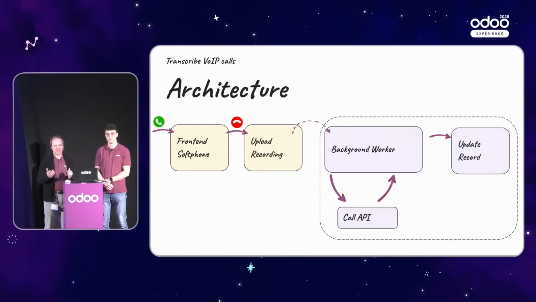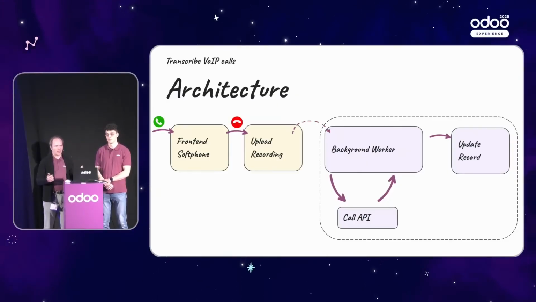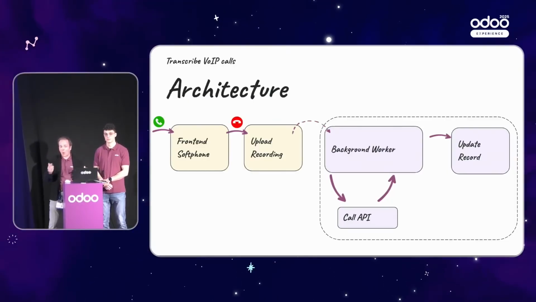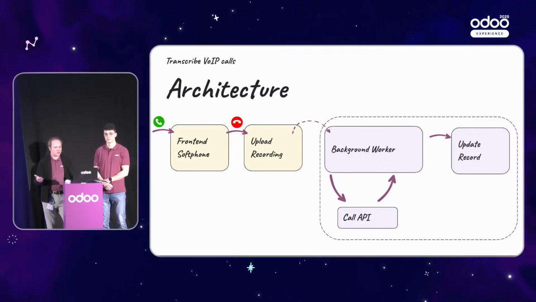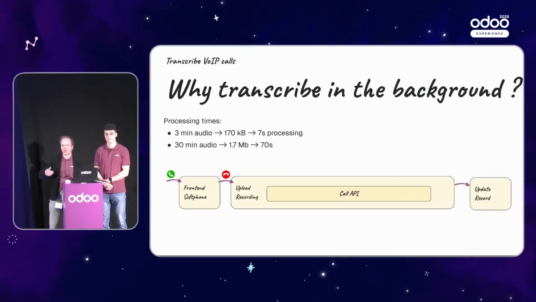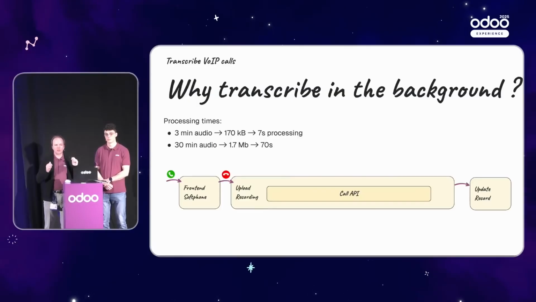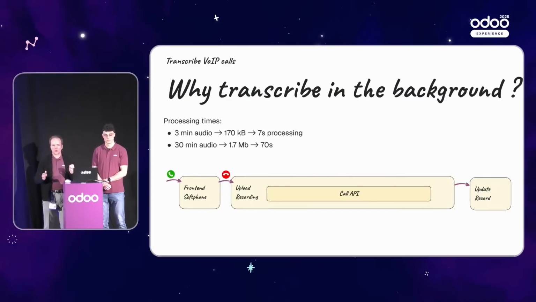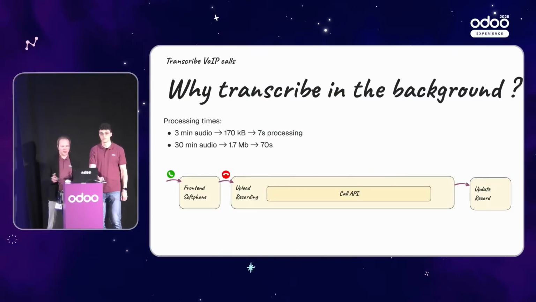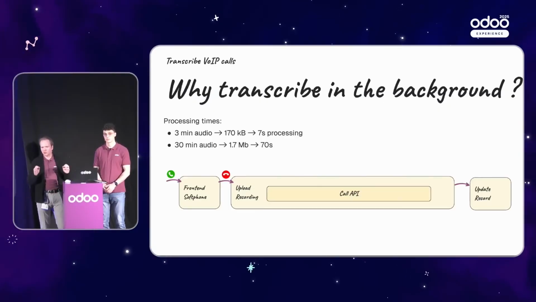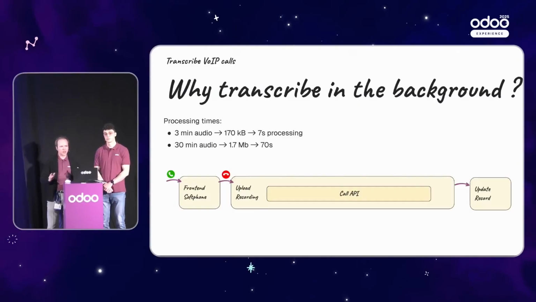Now, some of you might wonder what a background worker is in Odoo. Odoo is an inherently synchronous system without any asynchronous elements. So how and why did we achieve this kind of asynchronous behavior? We use crons for that, but first let me explain why we did that. Processing audio can take time. We introduced a couple of metrics to figure out how much time we need to process certain amounts of audio, and here are very rough results. It came to my attention that most of the calls that we are taking are around 3-4 minutes.